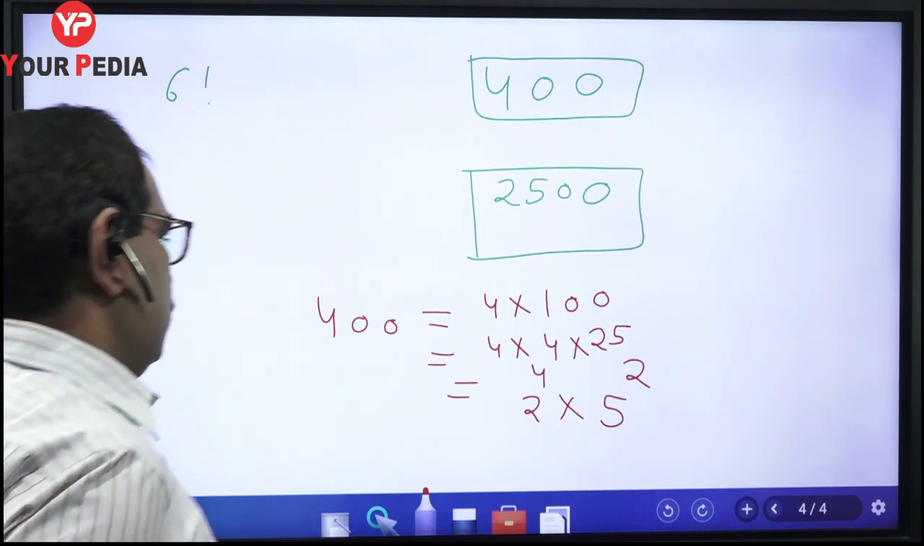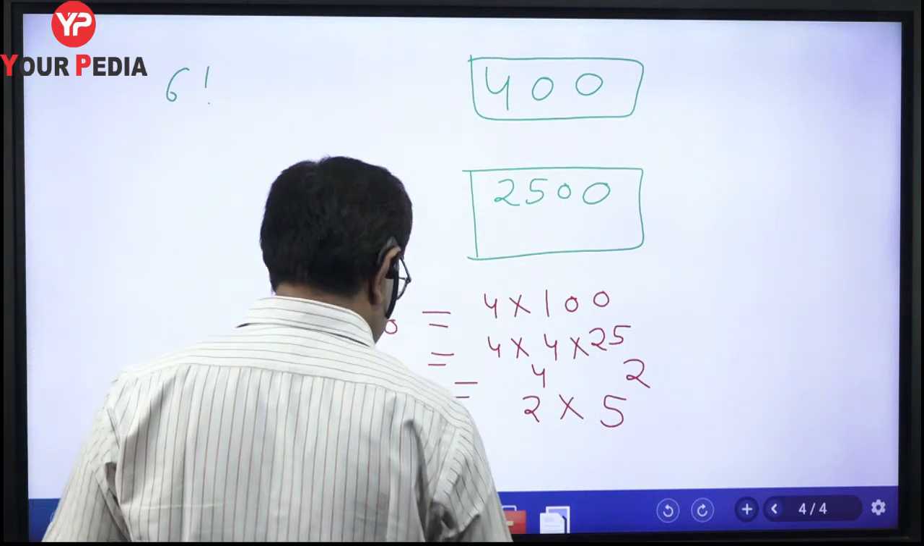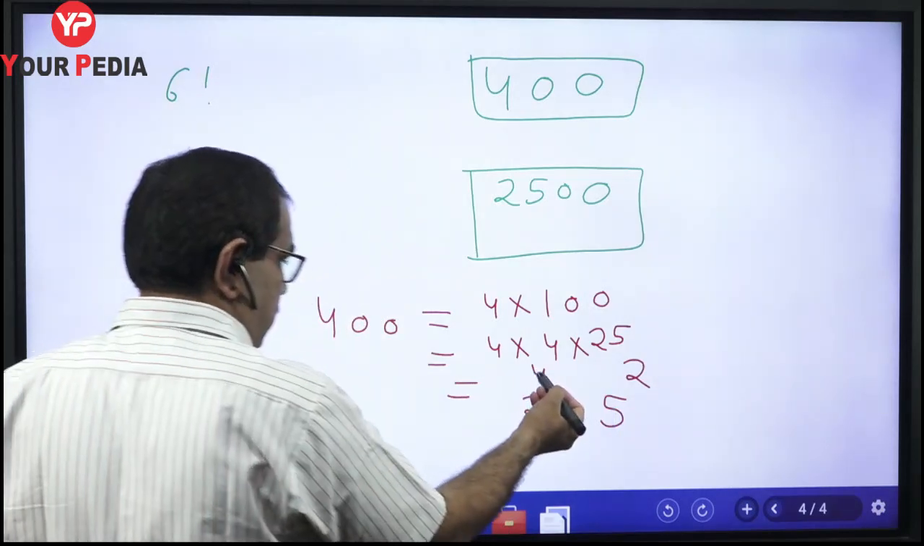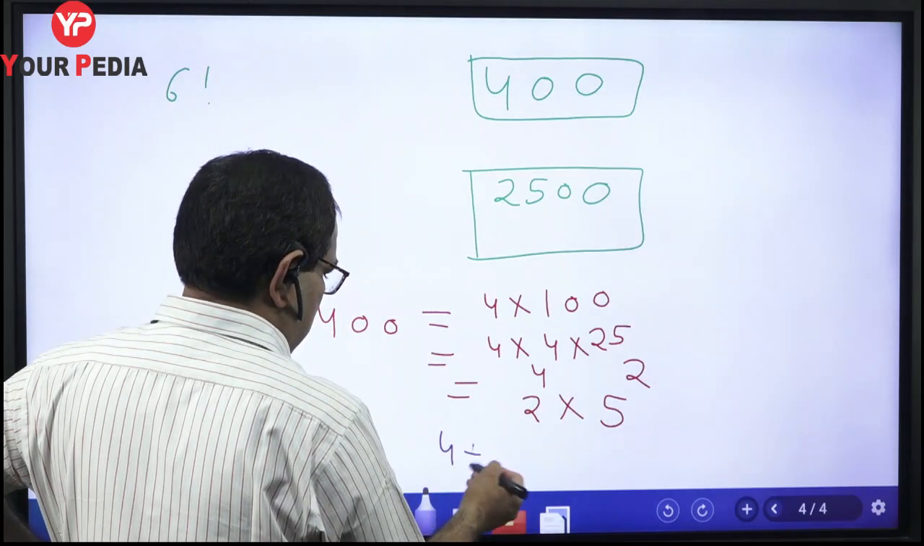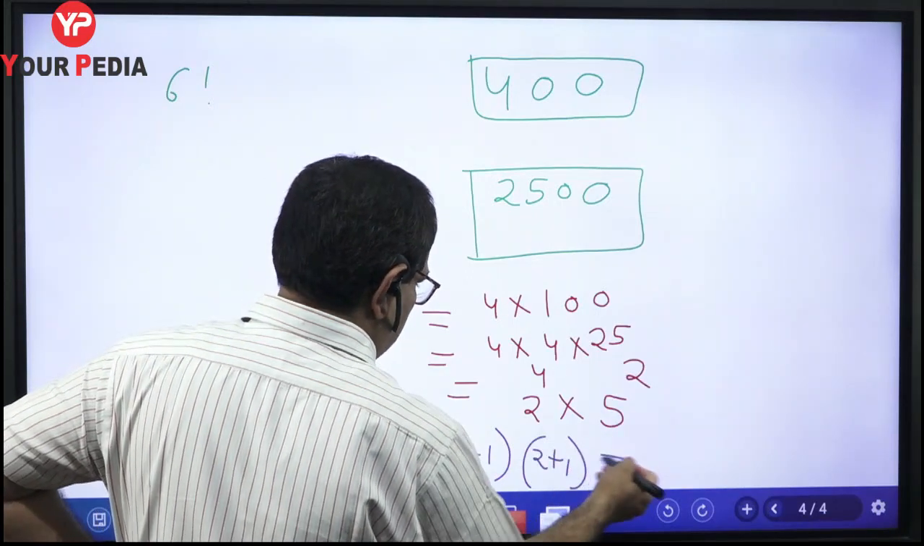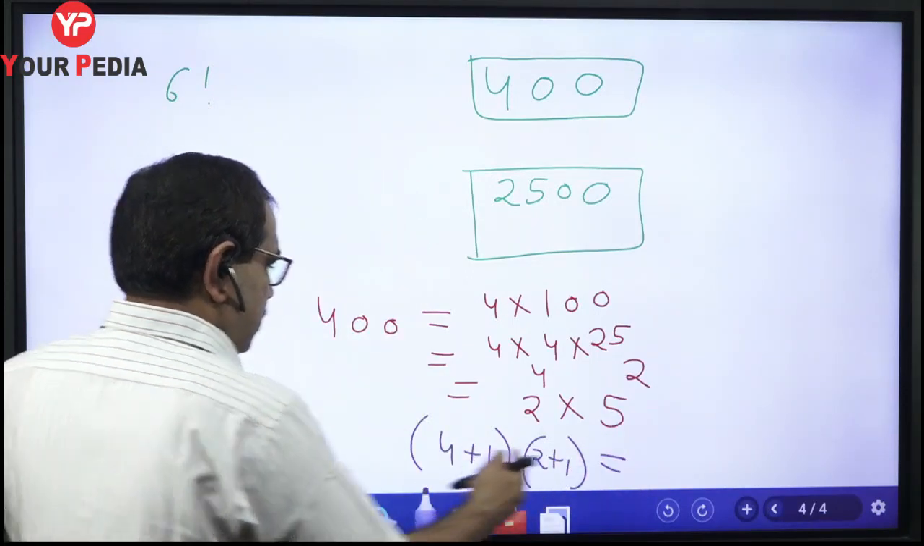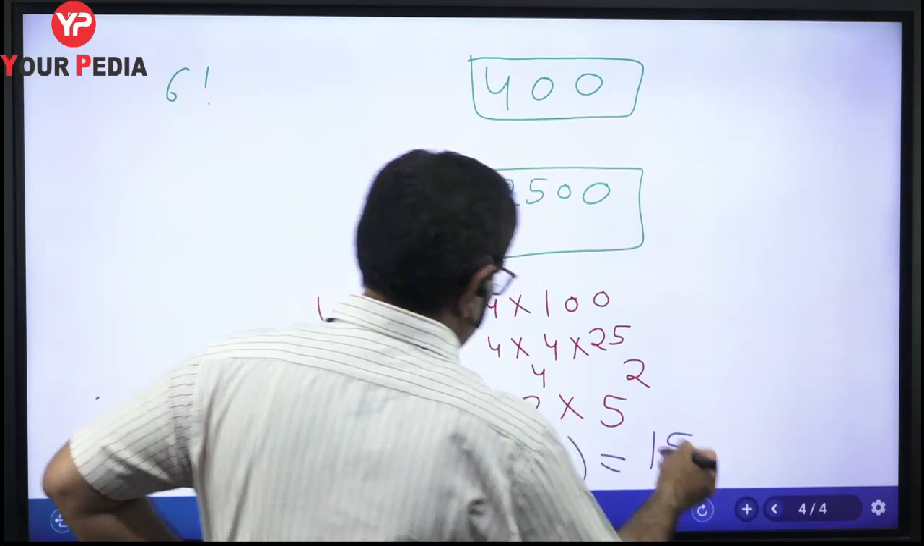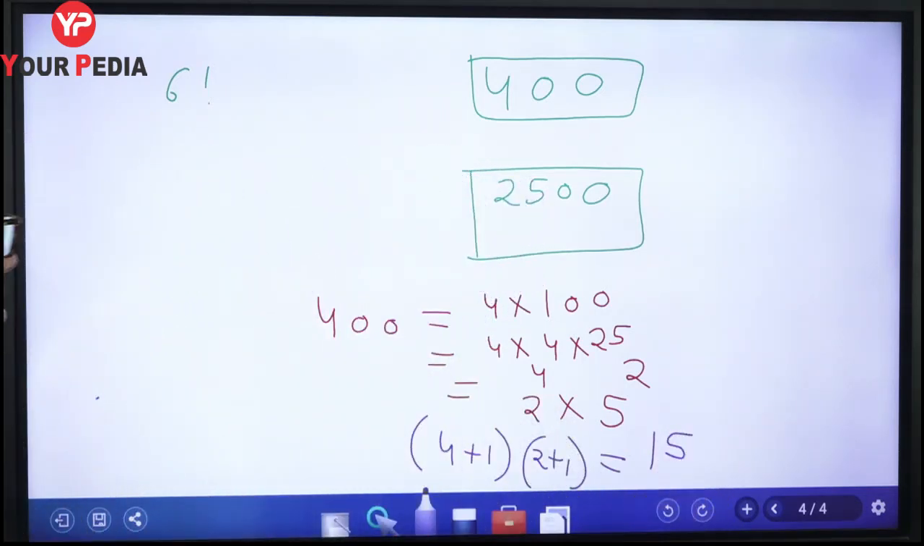Now, how many factors will there be for this 400? This is power 4 plus 1 multiplied by 2 plus 1. Okay, so 4 plus 1 is 5 multiplied by 3, 15. So there will be 15 factors of the number 400.